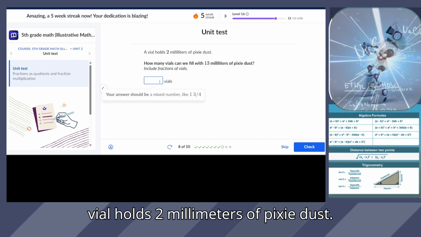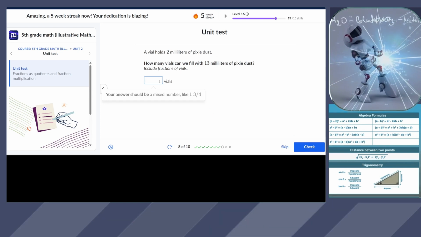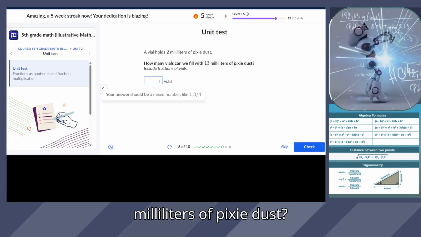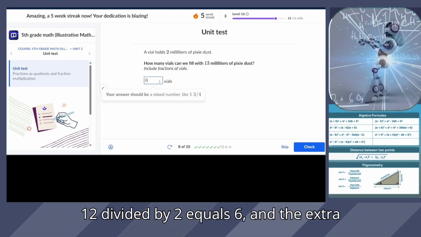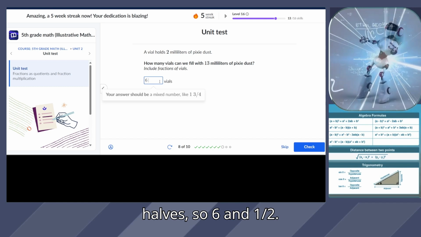A vial holds 2 milliliters of pixie dust. How many vials can we fill with 13 milliliters of pixie dust? 12 divided by 2 equals 6, and the extra half, so 6 and 1 half.